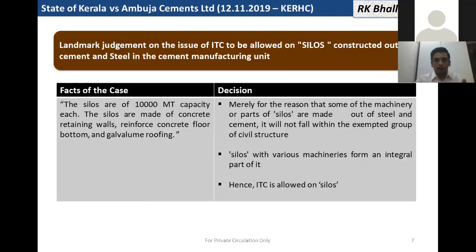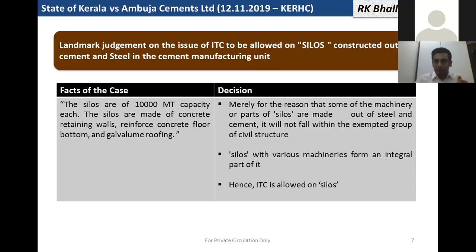There was a case of State of Kerala versus Ambuja Cements, where the cement manufacturer Ambuja Cements had huge silos with capacity up to 10,000 metric tons. These were part of the machineries, but the silos were constructed with cement and steel itself.